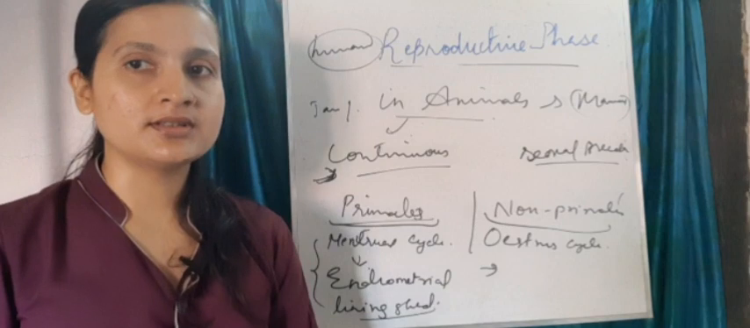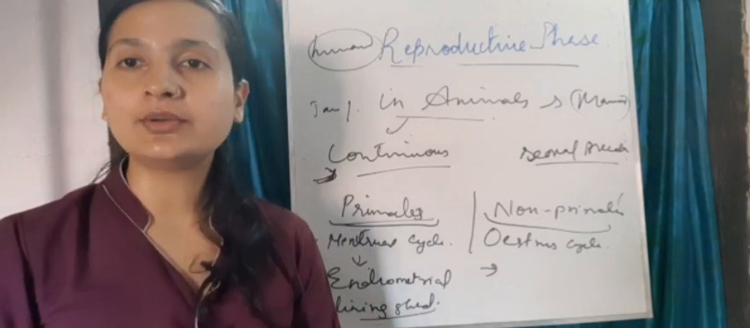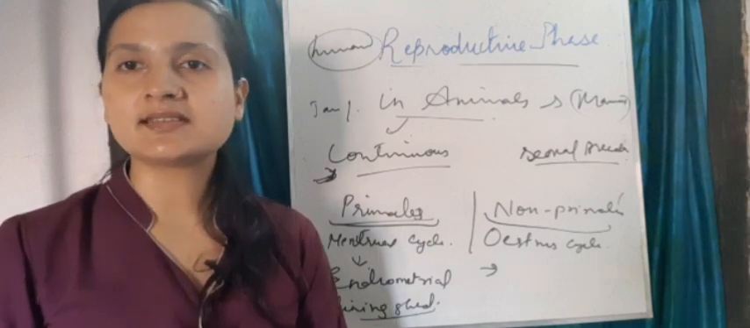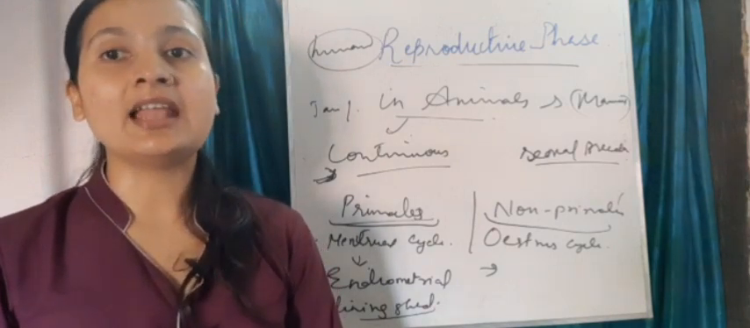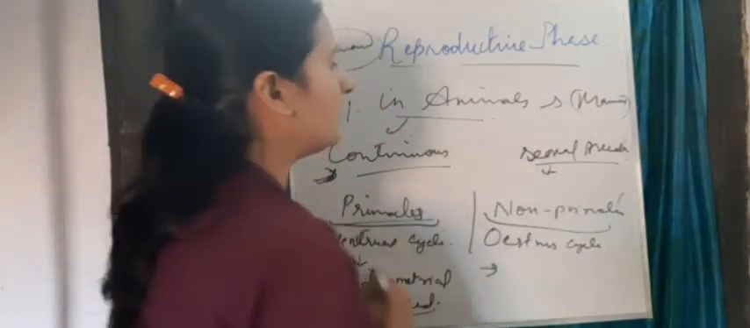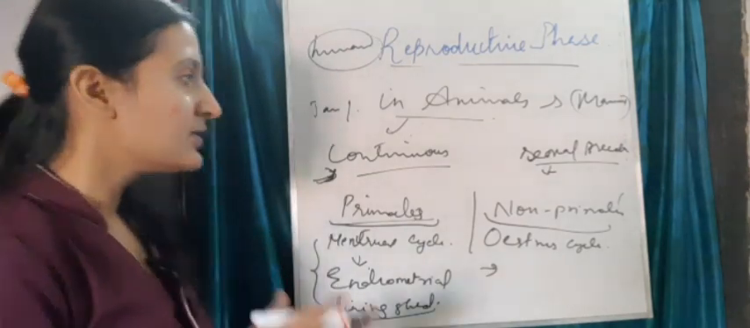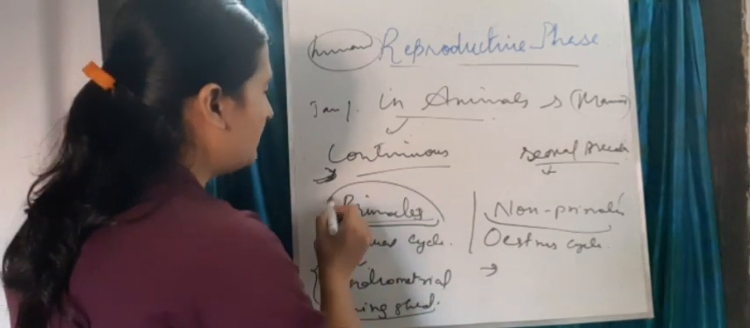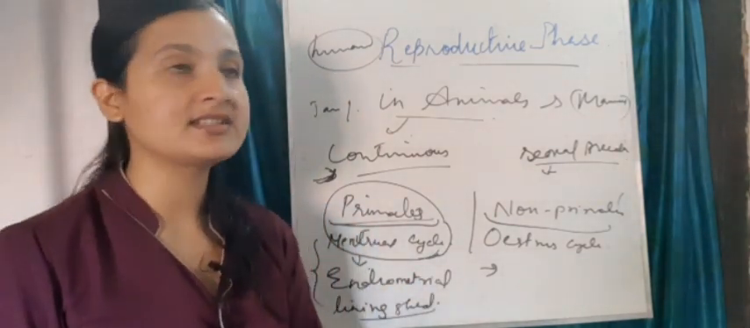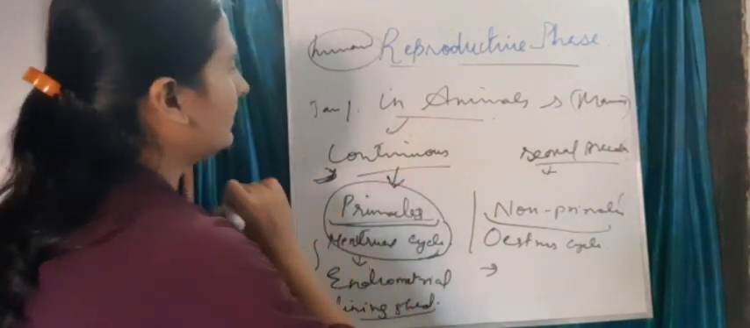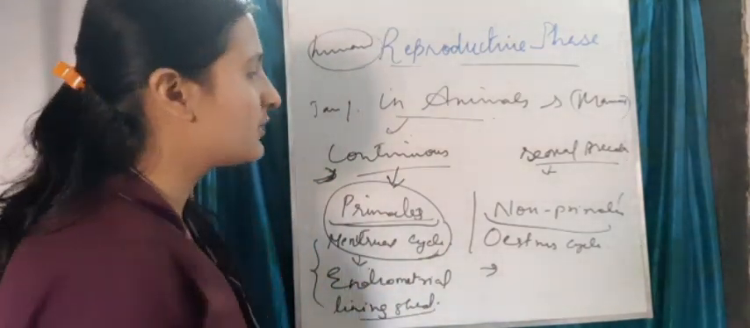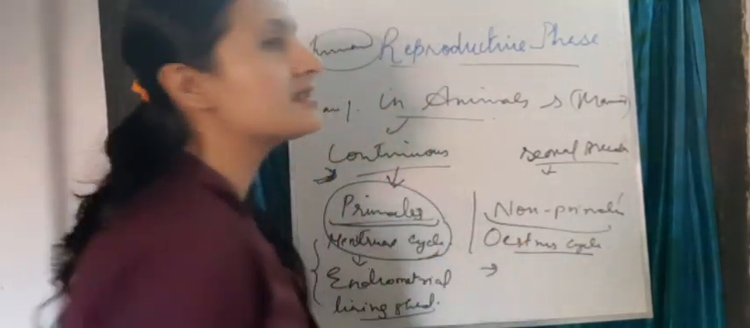But there are some organisms which can reproduce only in a particular season, like the dog. There is a season where they allow for mating, so they are called seasonal breeders. Am I clear? So we can say that primates, those organisms which have a menstrual cycle, are continuous breeders. On the other hand, the non-primates which have an estrus cycle are seasonal breeders.